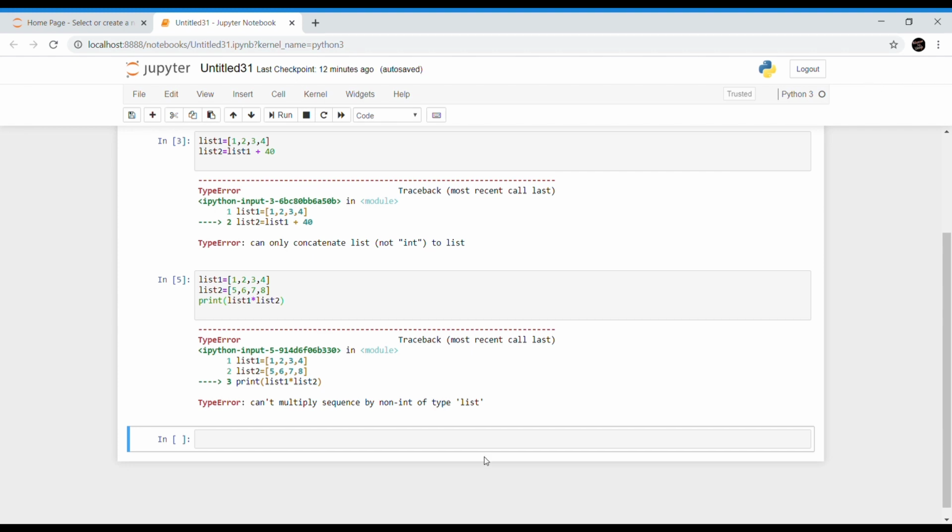Now we are going to use the membership operator on lists. So list 1 equal to 1, 2, 3, 4. Now print 1 in list 1.